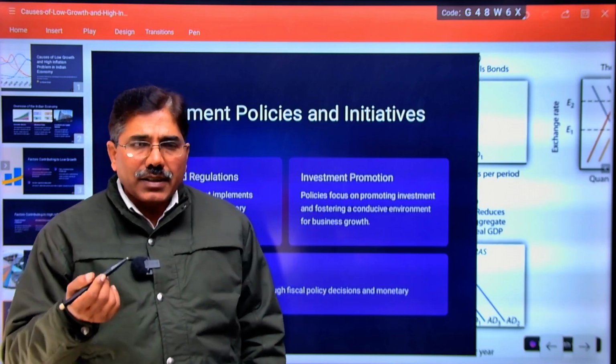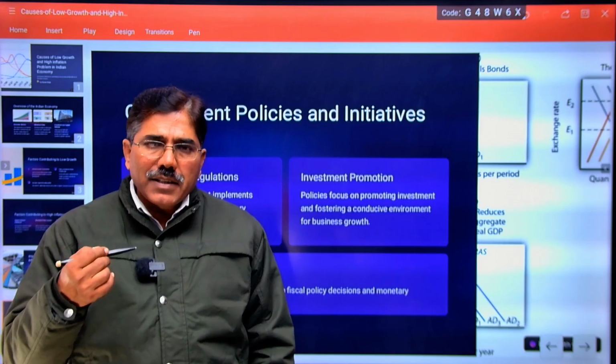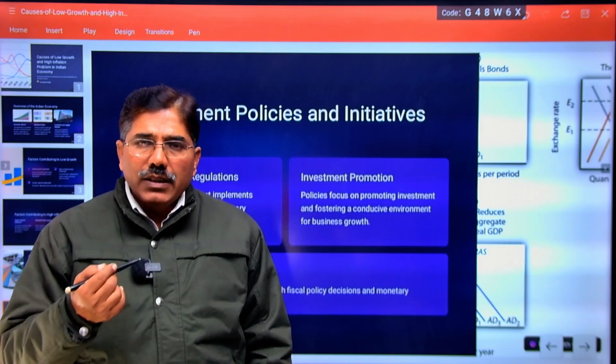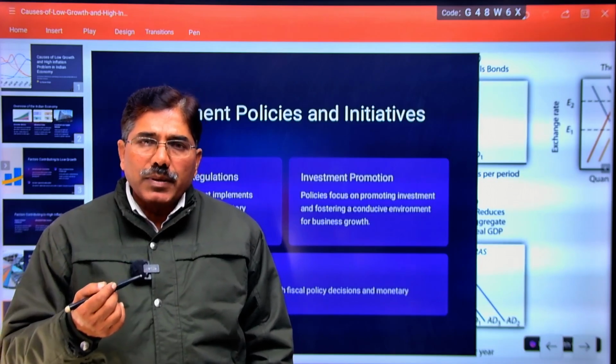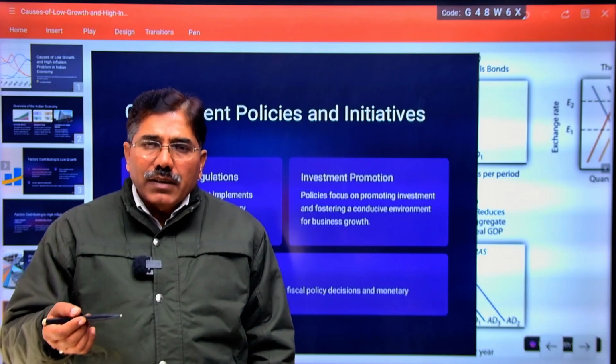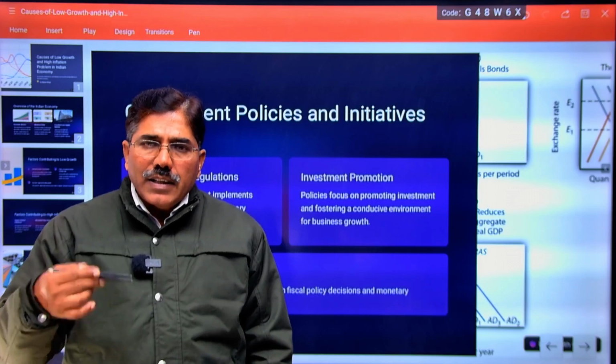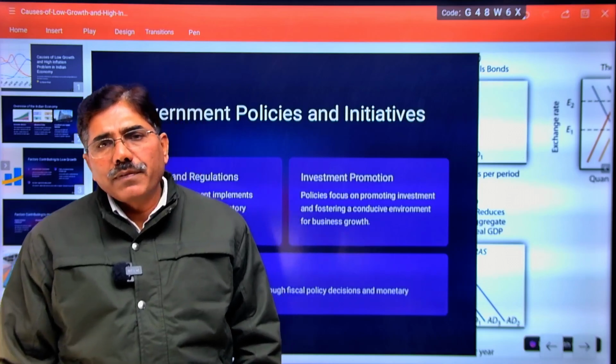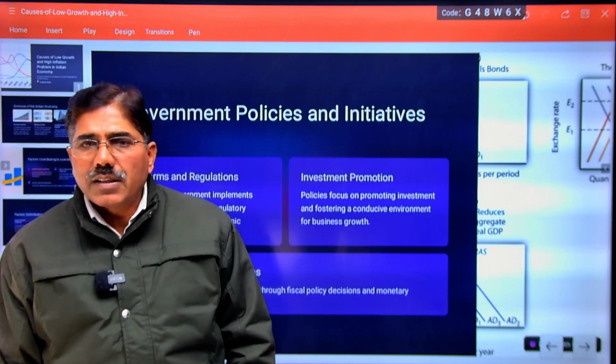Our household sector saves in two ways, financial saving and physical saving. During the period 2009 to 14, people began to invest maximum in gold. Imported gold in our country increased the current account deficit to more than 5.2% of GDP during this time period.